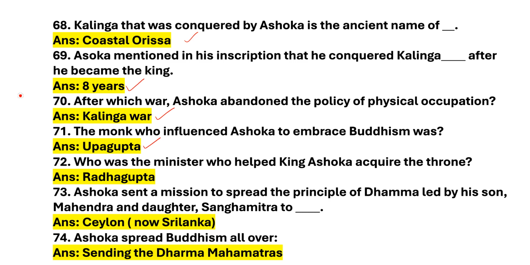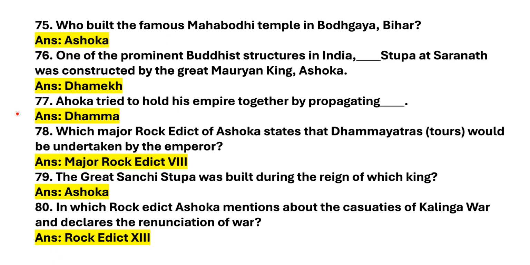Next question. Who was the minister who helped King Ashoka acquire the throne? Answer is Radhagupta. Next question. Ashoka sent a mission to spread the principle of Dhamma led by his son Mahindra and daughter Sangamitra to. Answer is Ceylon. Next question. Ashoka spread Buddhism all over by appointing the Dharma Mahamatras. Let's move on to the next question.